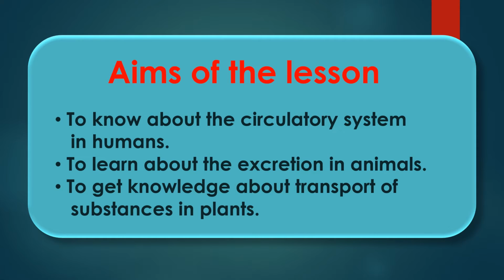Aims of the lesson are to know about the circulatory system in humans, that is, how the material circulates in the human body. To know about excretion in animals, how the waste products get excreted from the body, and to get awareness about transportation of substances in plants.